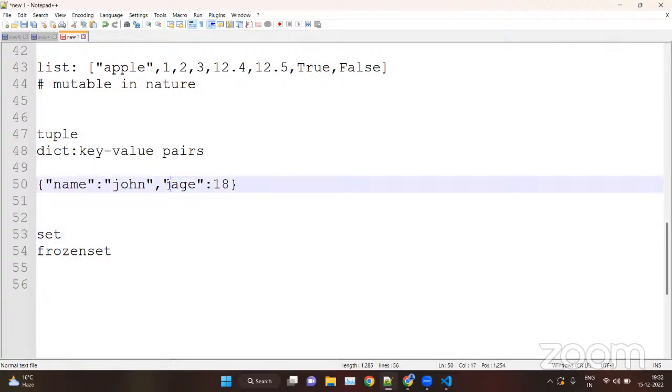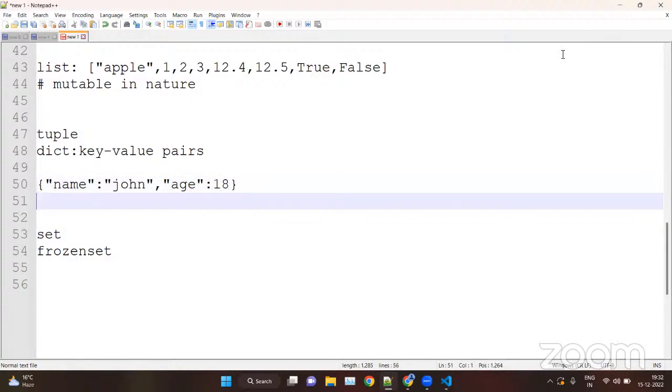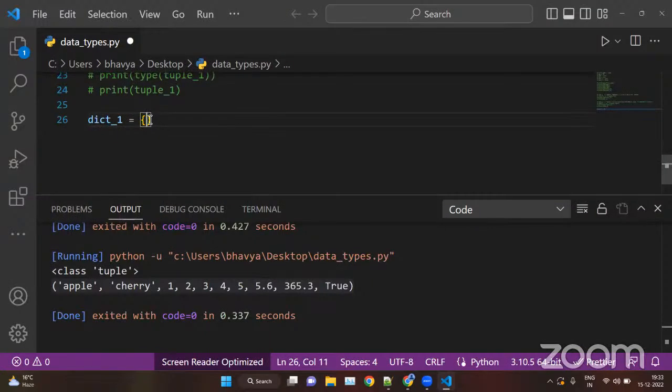Inside this we have age. Age is a key and 18 is a value. This is how you can write dictionaries inside Python. Again, name is a string and John is also a string, so here we can store any type of value. Age is a string and 18 is a number. We can write branch. Put a comma here, otherwise this will throw an error.